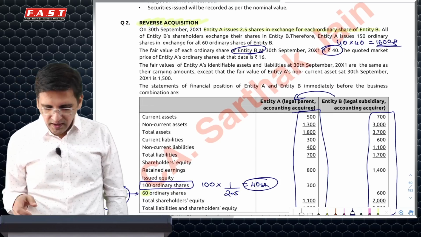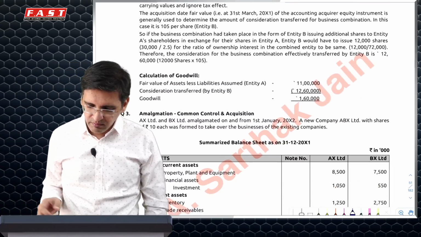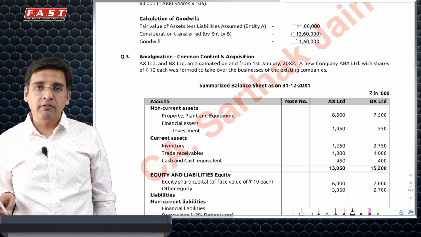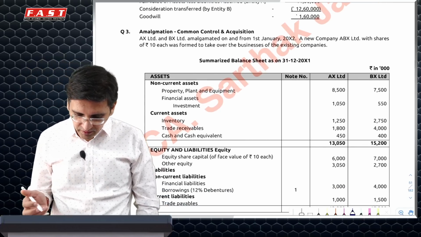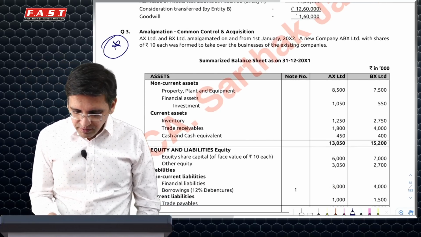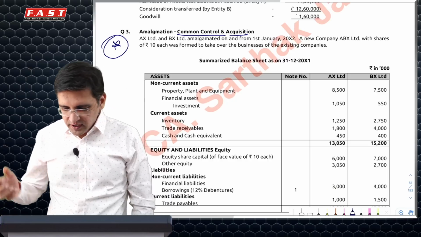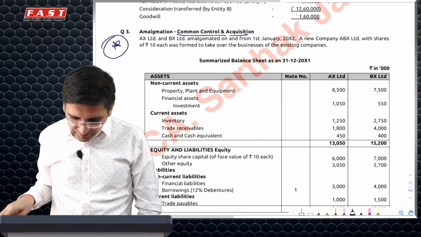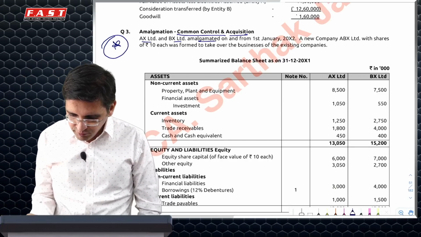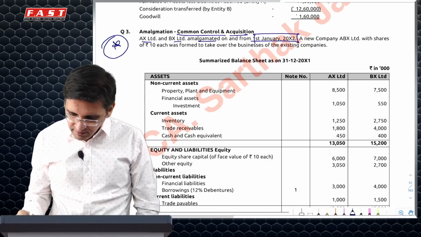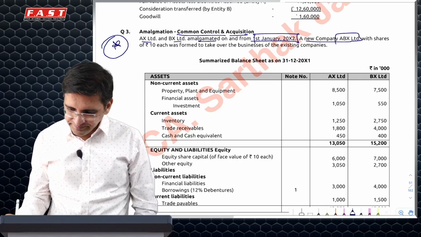Against which, what are the net assets of A? The difference would be goodwill. The goodwill shown would be of A, not of B. A very good question, do it very well. In this question, there are two possibilities which they have created. They say AX and BX amalgamated on 1st January 2002 to form a new company, ABX.